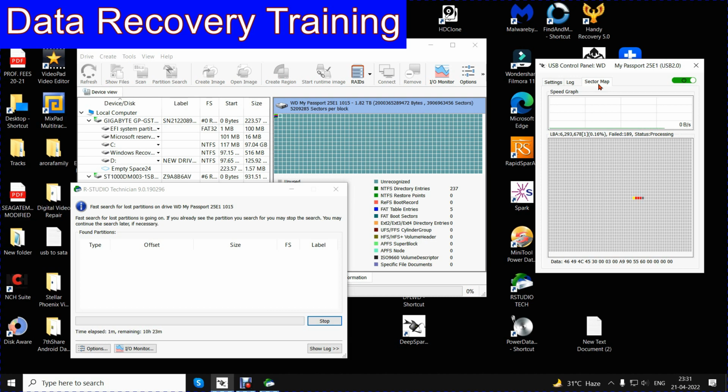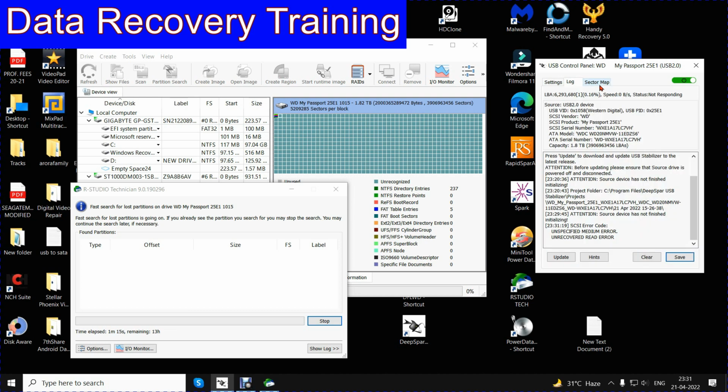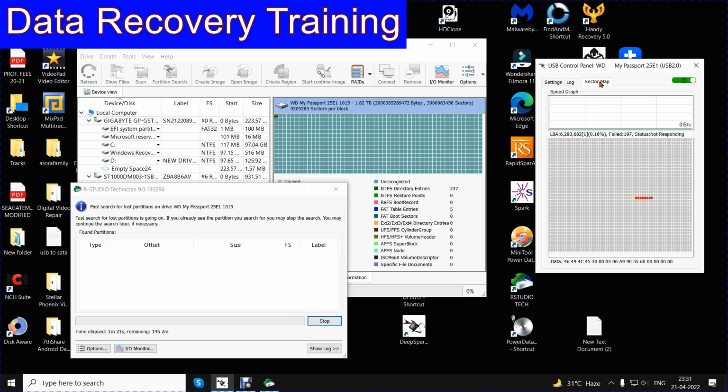Partition search is still going on, no good information. I think I should either wait for some time or stop here. There is nothing obtained in the partition, a bad sign. It looks like I may have to image the full drive and then get the data from the image.